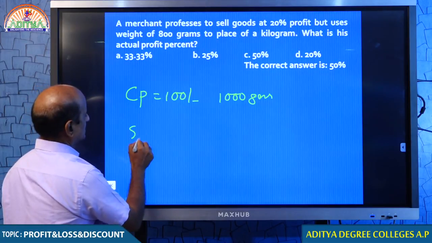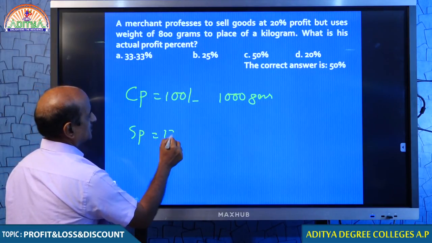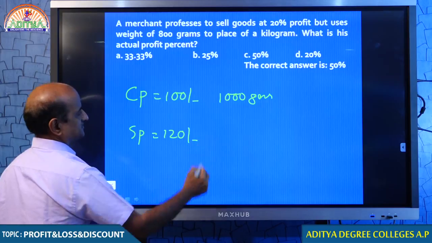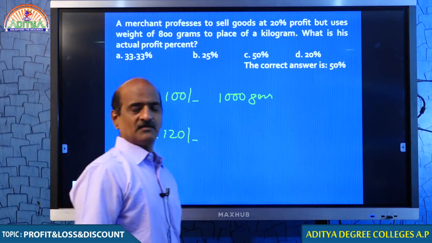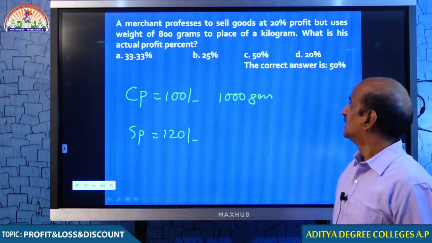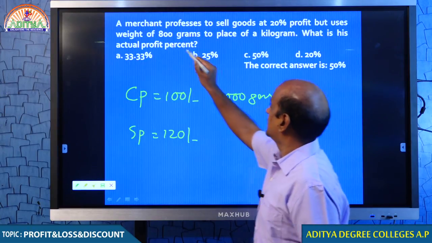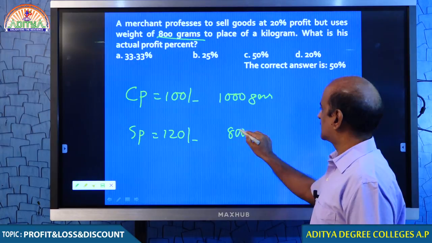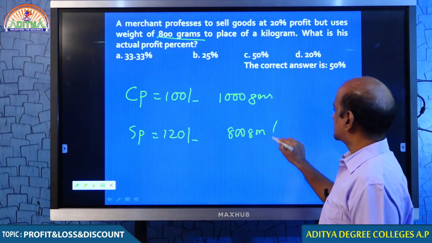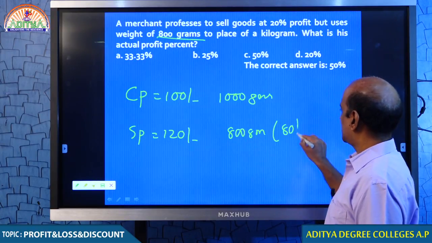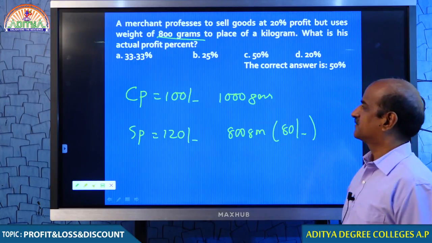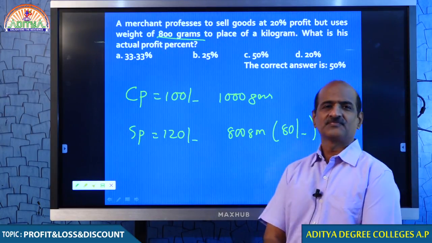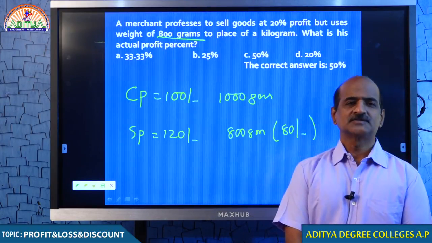I am selling the goods for 20% profit, which means I am selling for 120 rupees, but I am weighing only 800 grams, which means I am giving him 80 rupees quantity. You understand, students?